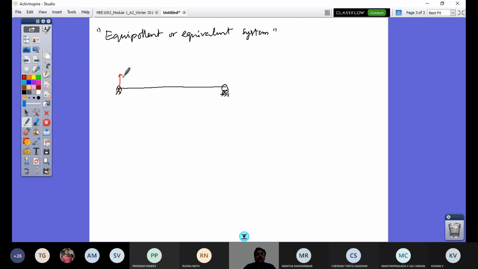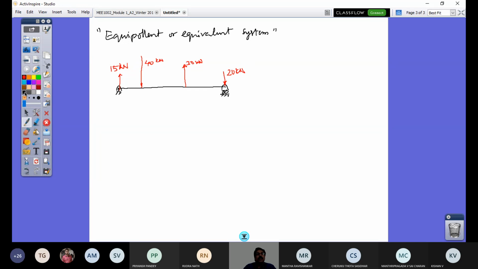At one point I have a 15 kilonewton force, at point B a 40 kilonewton force acting down, at point C a 30 kilonewton force, and at point D a 20 kilonewton force acting down.